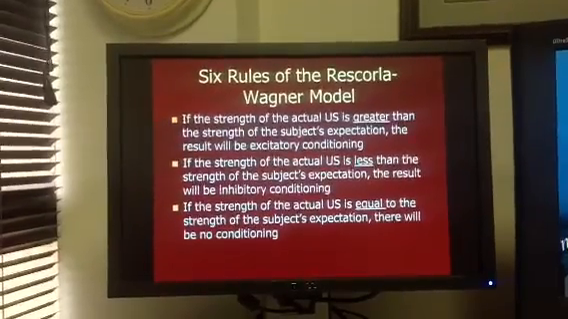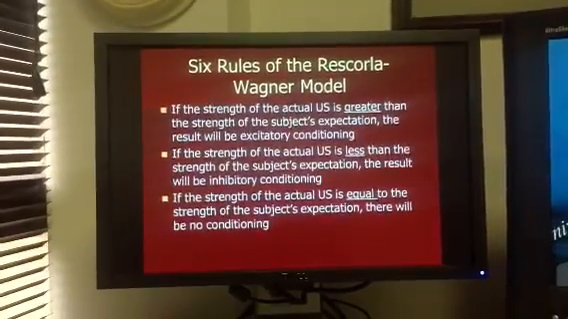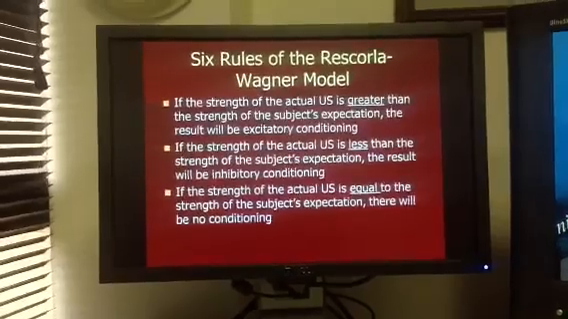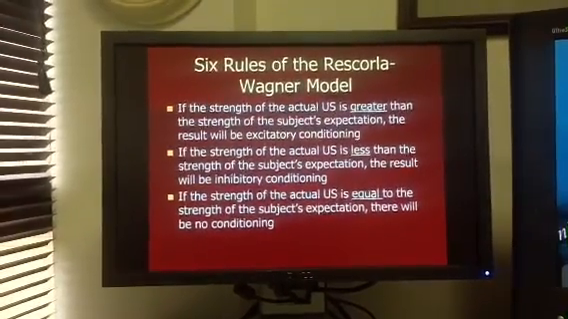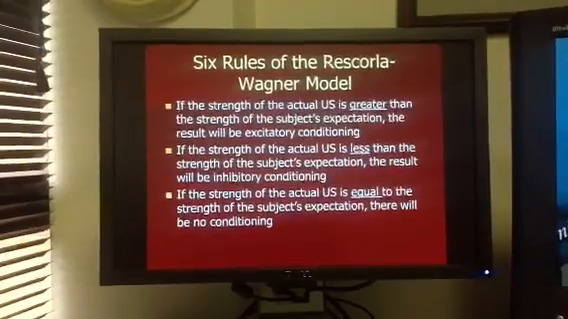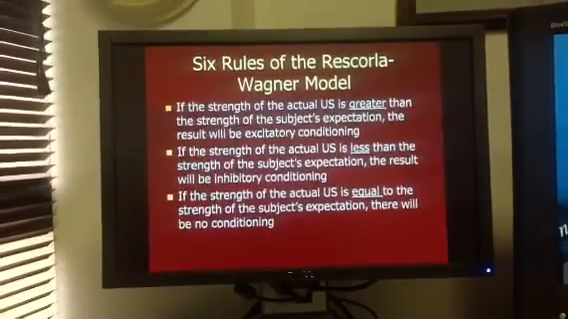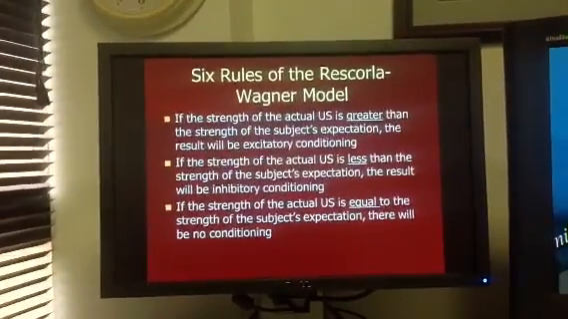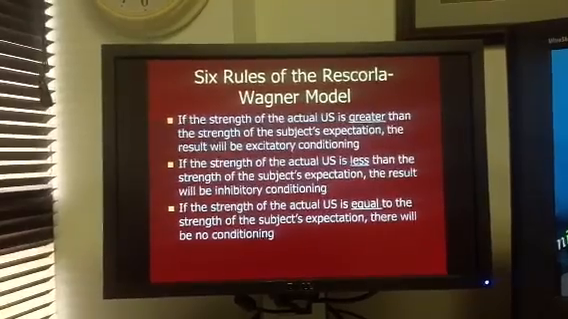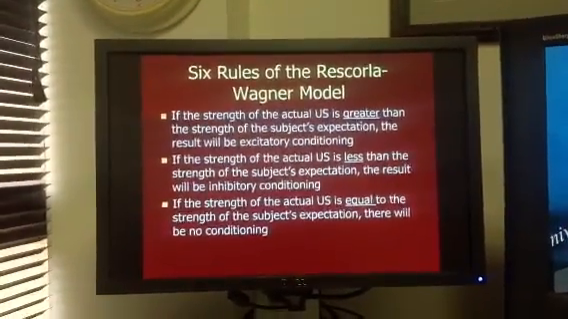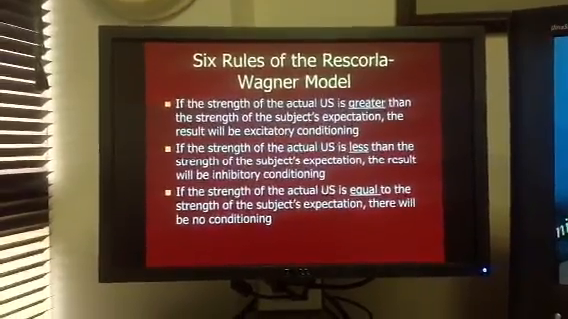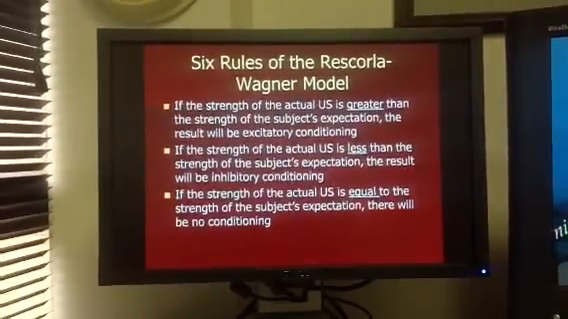So there's actually probably a weakening of the connection between getting the actual shot and the person in scrubs. Okay, so the third rule: if the strength of the actual US is equal to the strength of the subject's expectation, there will be no conditioning. So let's say the child is told, you're going to get a shot and it's going to hurt. And when he gets the shot, it hurts exactly like what he was expecting to feel. So therefore, no conditioning took place at all.